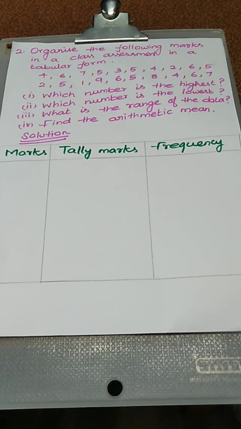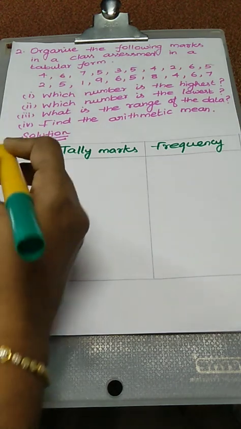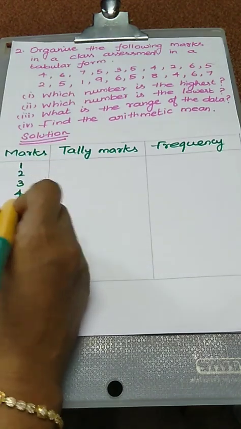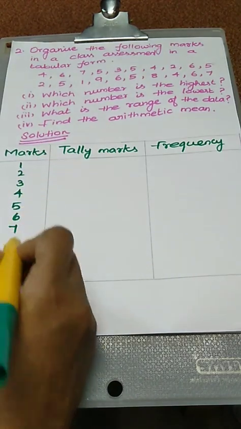First, we have to fill the details in a tabular form. That is simple to calculate the values. Okay. What are the marks given? The lowest value is actually 1. The highest value is 9. So, we have to arrange the marks first: 1, 2, 3, 4, 5, 6, 7, 8, 9.